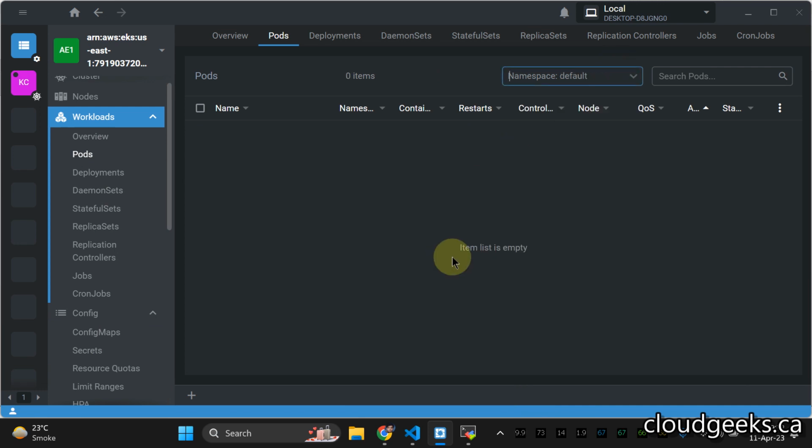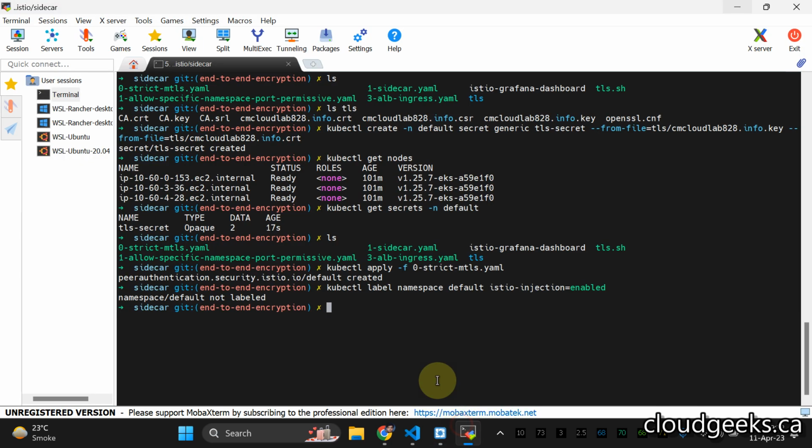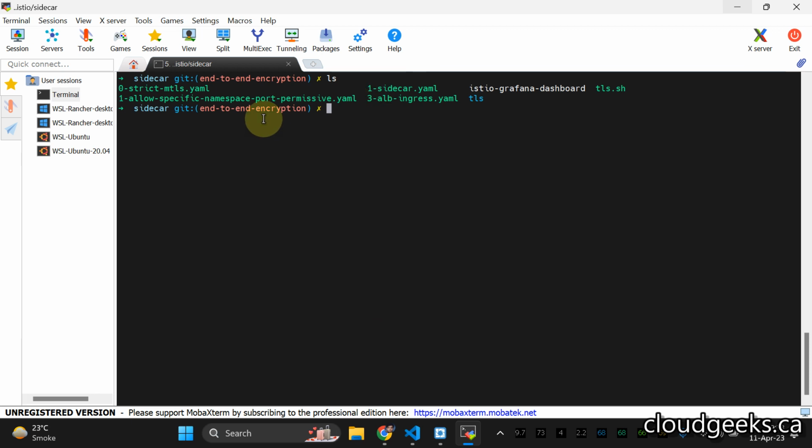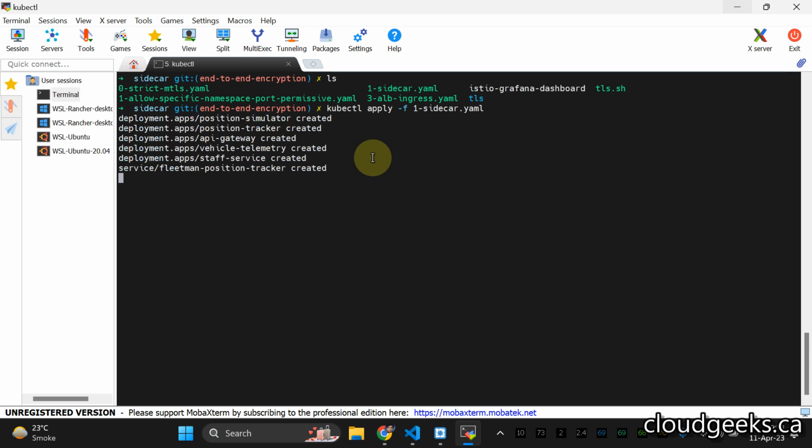So if I navigate to the default section, currently we don't have anything in that particular section. So what we are going to do, if I do ls here, we are going to apply one sidecar YAML. So this part I will cover later, but let me apply this with kubectl apply, and I'm going to show you this file, what we are actually doing here. So regarding this sample application, I've already covered it in my previous video. If you want to see the detailed video regarding that, you can do that. But we are going to see some of the stuff of what we are actually doing here.